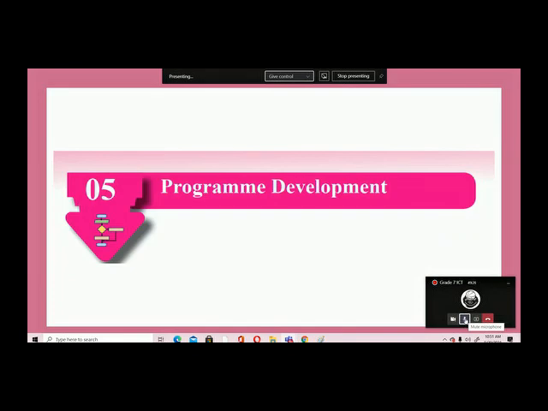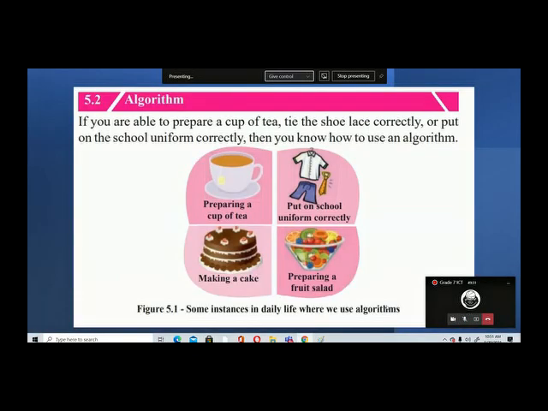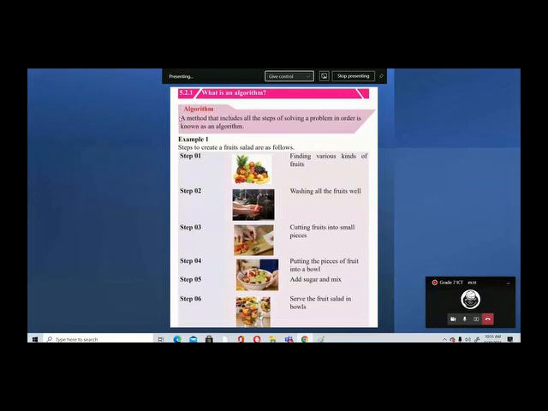Right. Then did you write this down? Let's go to the next one. No need to write this one. Then just write this one. Write this part. What is an algorithm? Write this definition. Algorithm: a method that includes all the steps of solving a problem in order is known as an algorithm. Just write this part only. What is an algorithm? The definition only. Quickly.